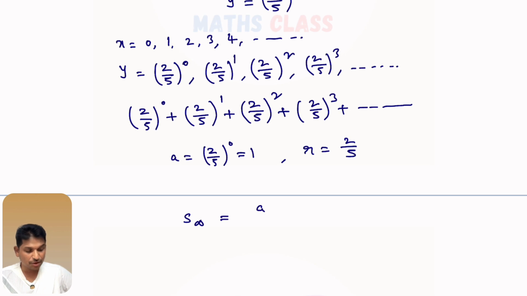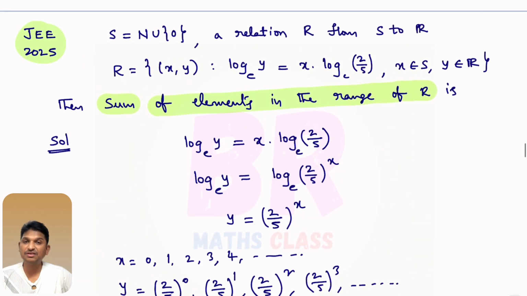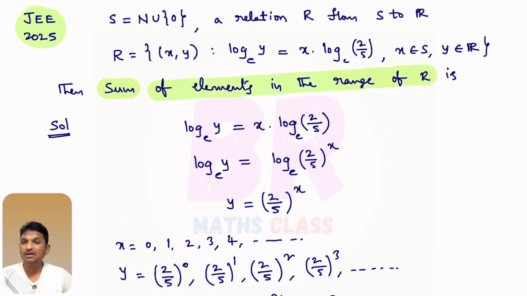Sum of infinite terms formula is A divided by 1 minus R. What is A? 1 divided by 1 minus R. R is what? 2 by 5. If you observe this, 1 divided by 3 by 5, that equals 5 by 3. So 5 by 3 is the answer. I hope you understand this solution.